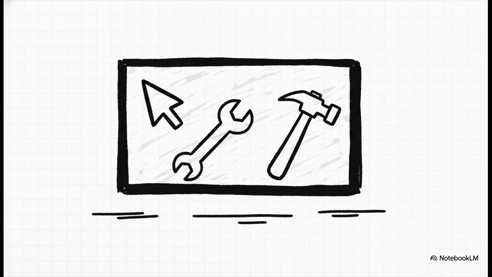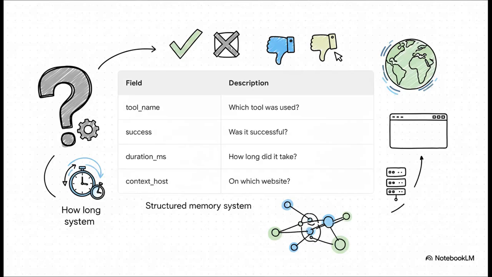Okay, let's start at the most fundamental layer, the tool event. You can think of this as the ground floor of the agent's memory. It's basically a simple, raw log of every single tool the agent uses while it's doing its thing on the web. This first level is all about the basic facts, like a little report for every action.